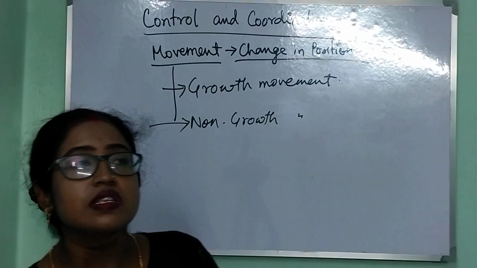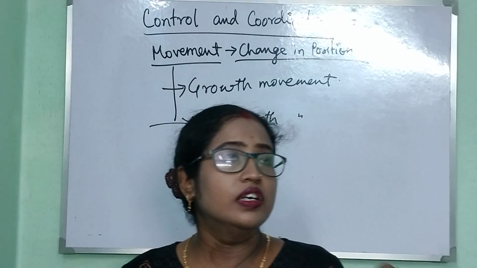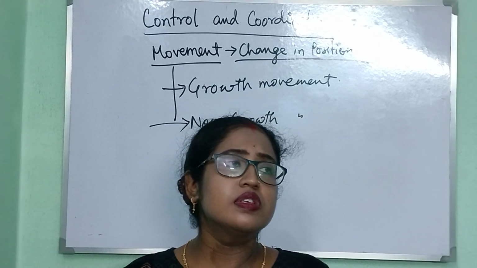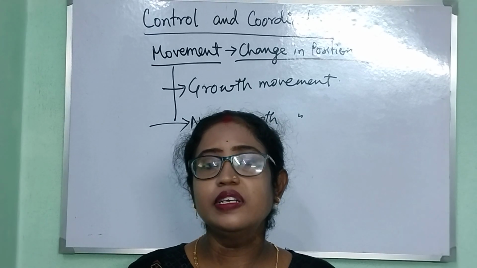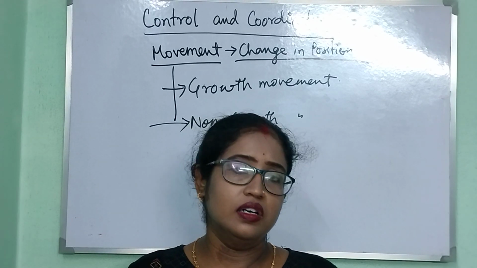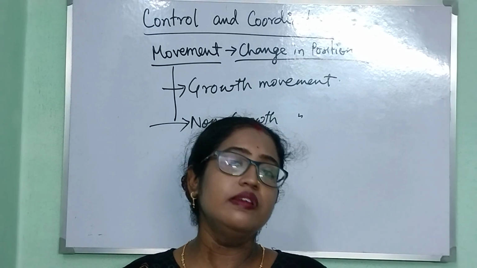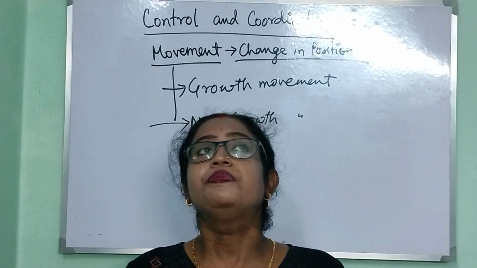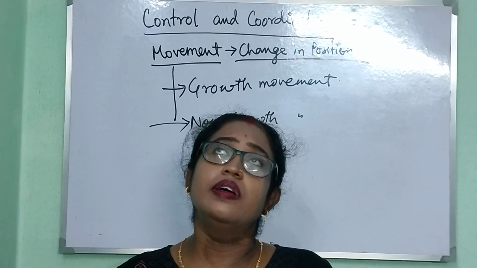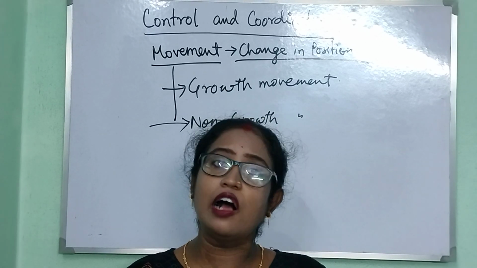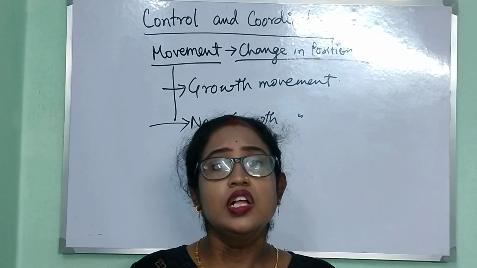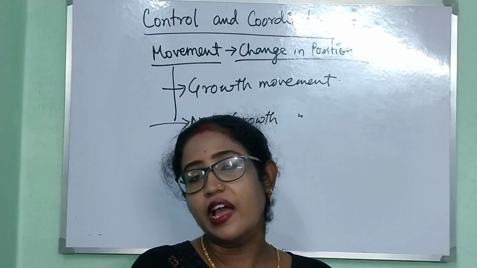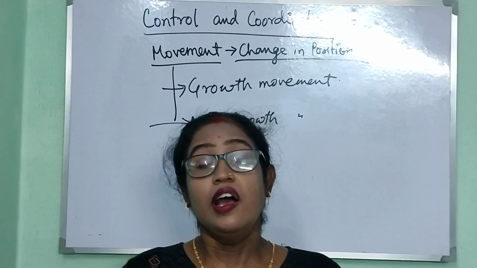Non-growth movement means, like if a tiger is catching a prey. Non-growth movement is actually exhibited by both plants and animals, but few plants and all the animals. So for example, if a cow or buffalo is chewing the cud, this is the category of non-growth movement.